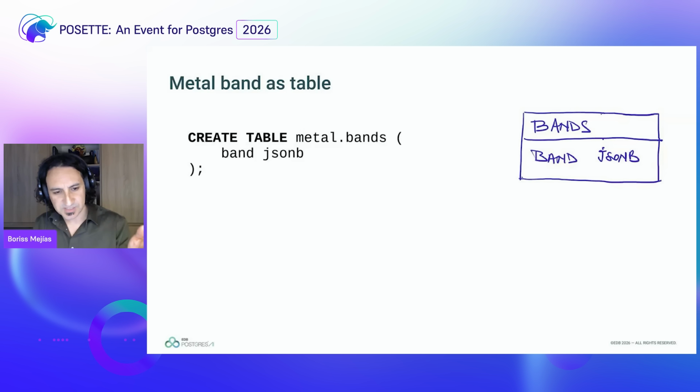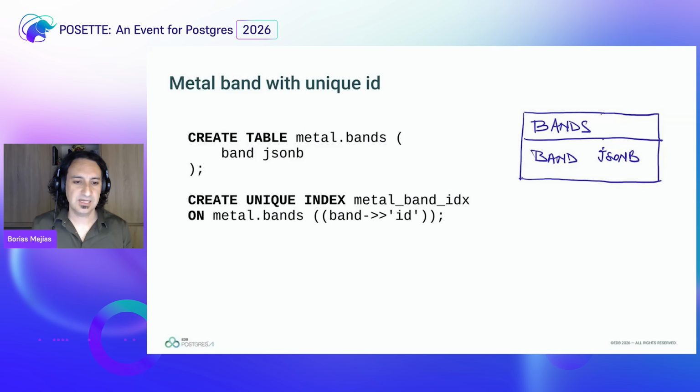Okay, so we have our object there, and we say that we want to identify them uniquely. By name, it might be a little bit difficult, because if you search for bands named Ambush, there are many of them. Actually, the one that I like is called Ambush Sweden or something like that. So what we want to have is an identifier, a number that is going to be unique. And people say this data type doesn't give you this uniqueness of key. Well, you can do it in Postgres.